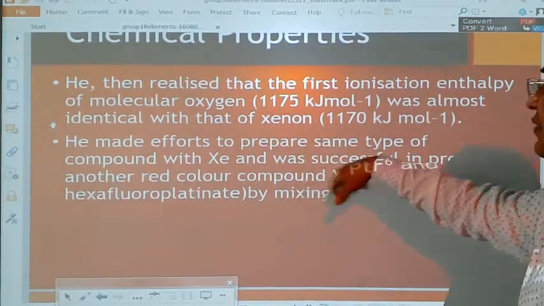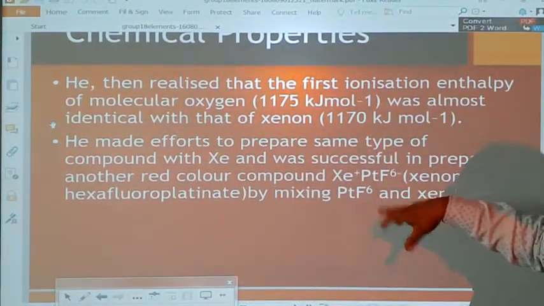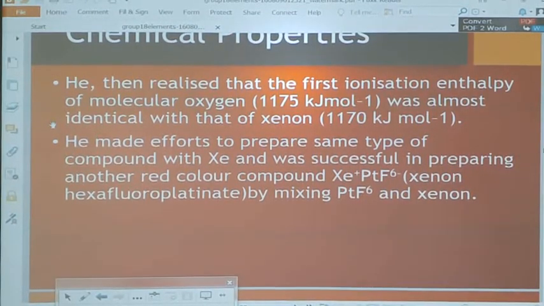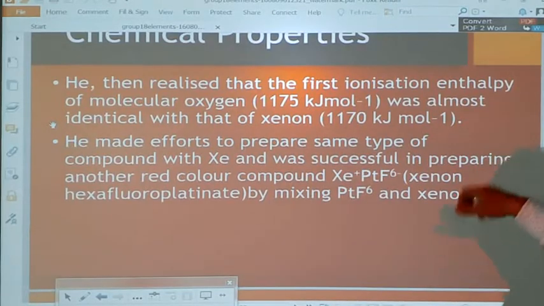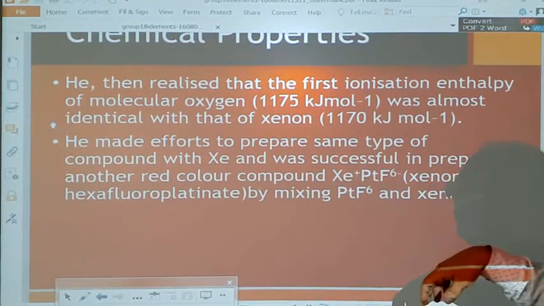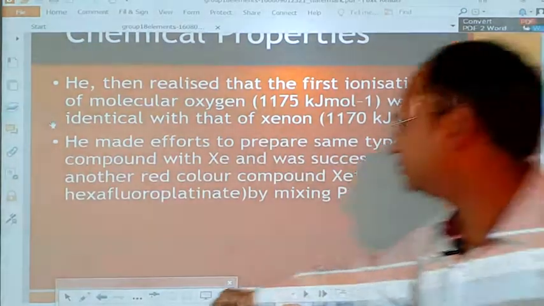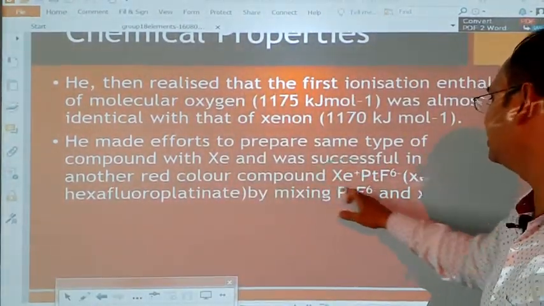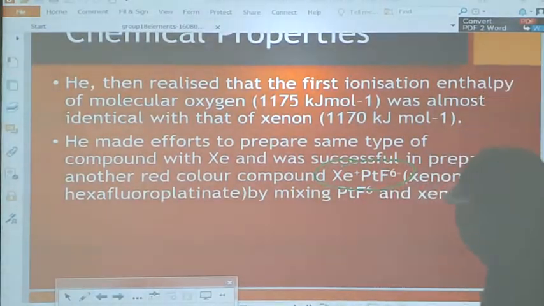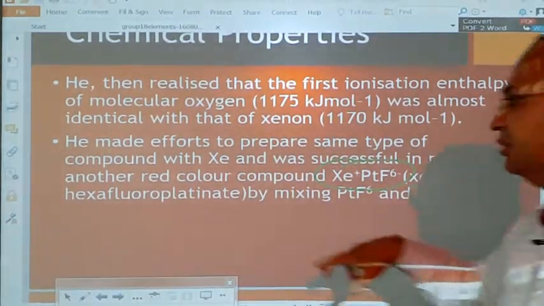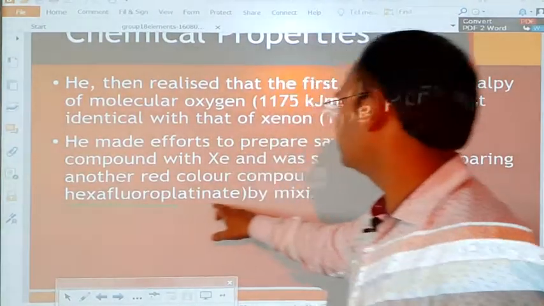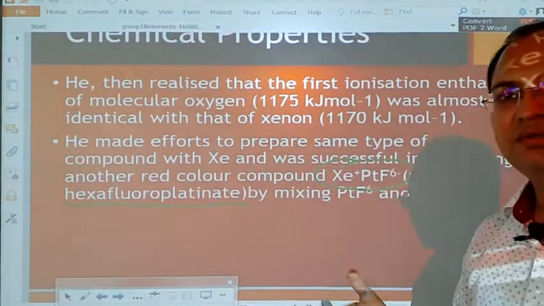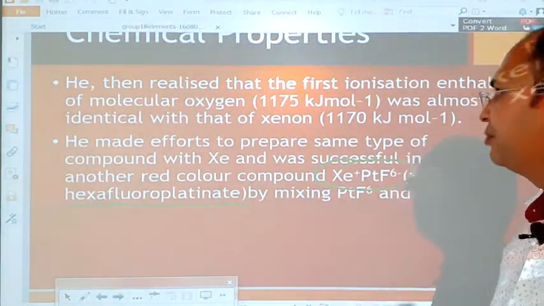He made an effort to prepare a compound with xenon and was successful in preparing another red compound, xenon hexafluoroplatinate, XePtF6. It was the very first compound of the noble gases which was prepared.